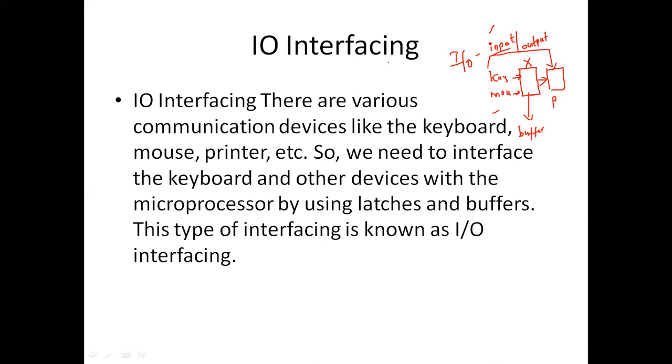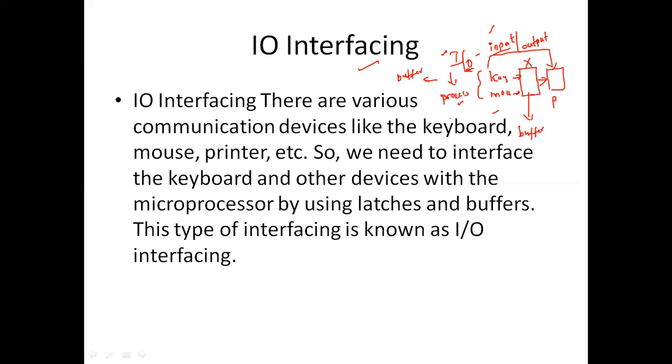When we talk about IO interfacing, we have input devices like keyboard and mouse, and output devices like printer, plotter and speakers. All these come under the output devices, right? So these IO devices want to communicate with the processor. How are they going to communicate? By making use of buffers and latches, we provide communication between the IO devices and the processors. This is the basic introduction of interfacing.